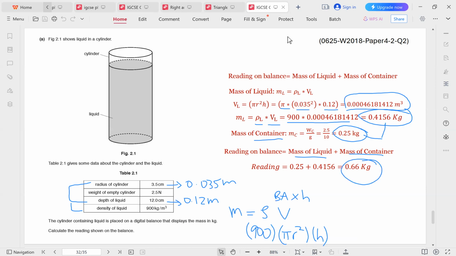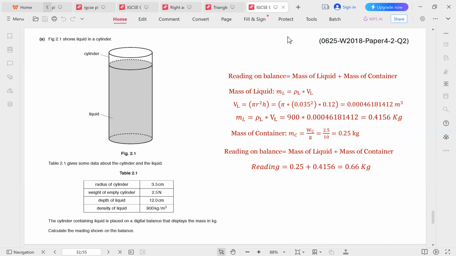0.66 kilograms. So to recap, the balance is going to show the complete and total mass. This is equal to the mass of the empty cylinder, which is this divided by 10, so 0.25, plus the mass of the liquid, which is density times volume, and we calculate the volume of the cylinder as pi r squared h, and we make sure that these are given in meters. This is the summary of the problem.